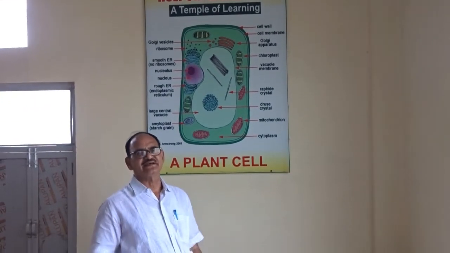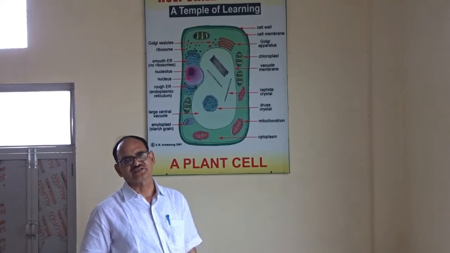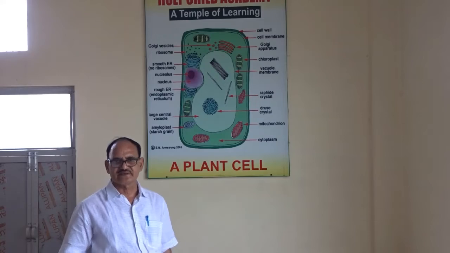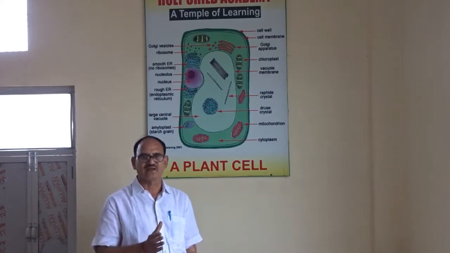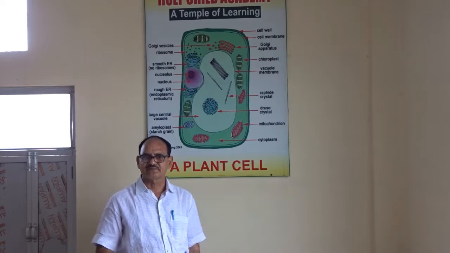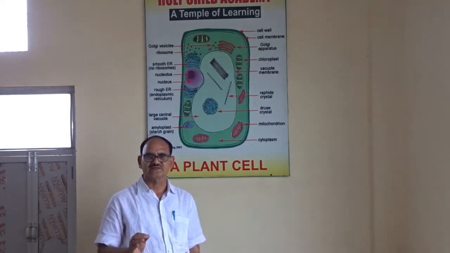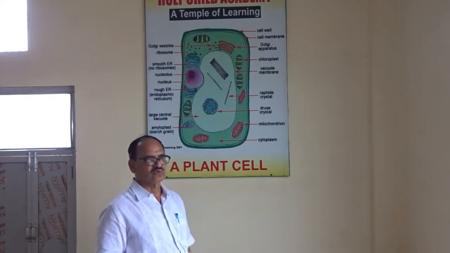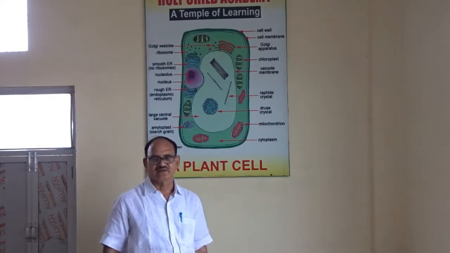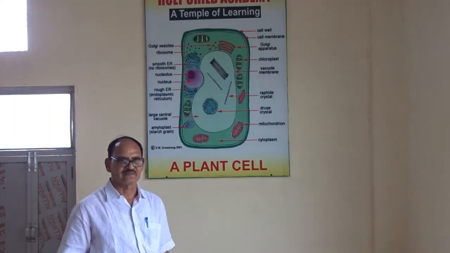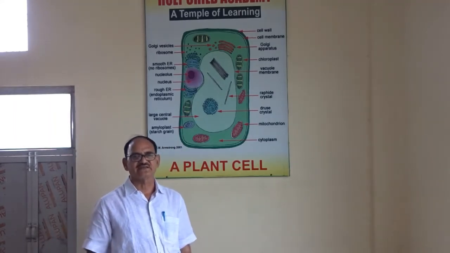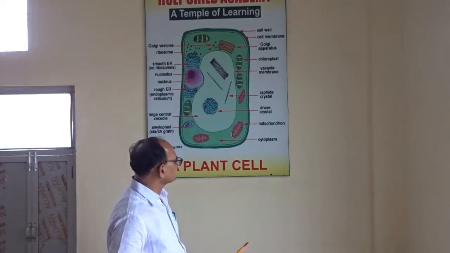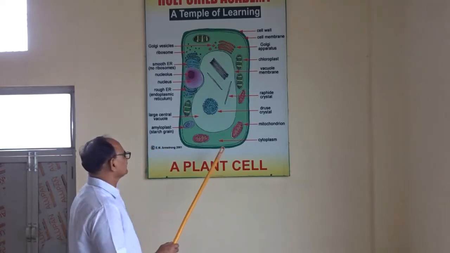If we define it only as the structural unit of life, that is not correct, because if you are seeing any building, there is a wall which is made up of bricks, but bricks are the structural unit of the wall, not the functional, because they are dead. So the accurate definition is that cell is the structural as well as functional unit of life.